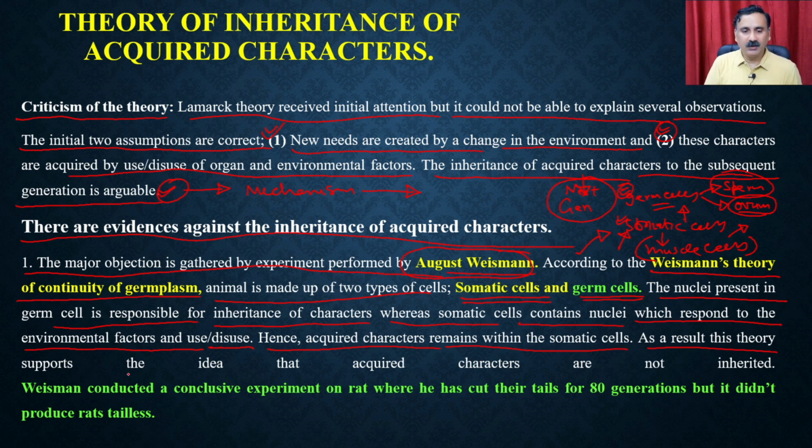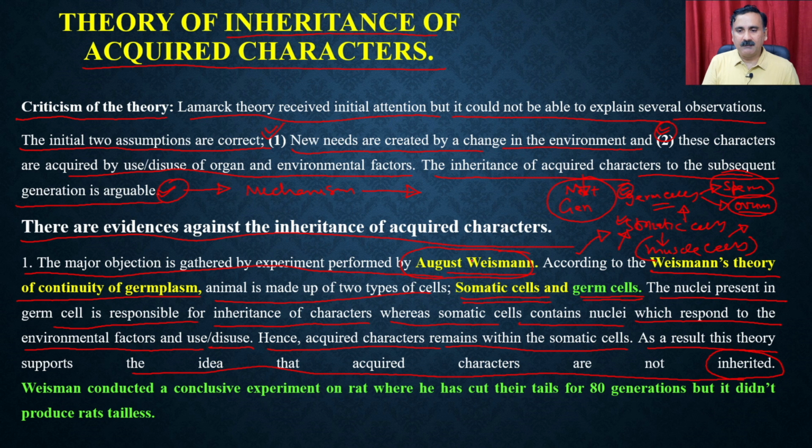As a result, this theory supports the idea that the acquired characters are not inheritable, which means the basic idea of Lamarck, whose theory depends mostly on the inheritance of the acquired character. People are not having any problem with the idea that there is a new need for an organism to survive in a changed environment, and that it is going to use or disuse different organs, and that this is also going to develop that particular organ. The only problem was the third assumption, that there will be an inheritance of these acquired characters.